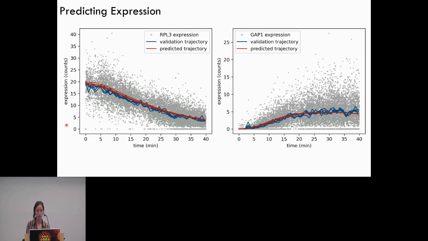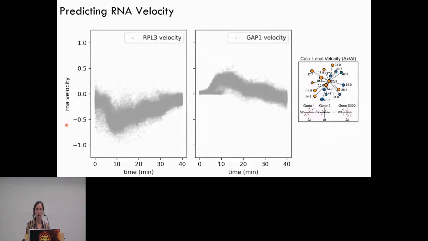Then I also wanted to see how well this model could predict RNA velocity. Due to the continuous nature of the data set, we are able to compute an instantaneous velocity per cell based on local neighborhoods of time-ordered cells. So we could look at this cell here that's at 17.4 minutes and look at the expression in that cell. And then we could look at this cell at 34 minutes and say, how much is this gene expression changing over time, just using this little linear estimate.